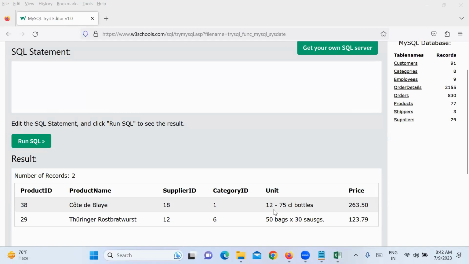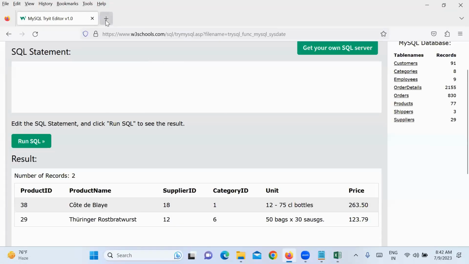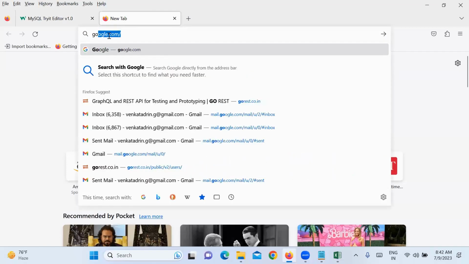But when you have to select data from two or more tables, because always in a database, two or more tables have relations. Definitely there are relations between two or more tables. Okay.